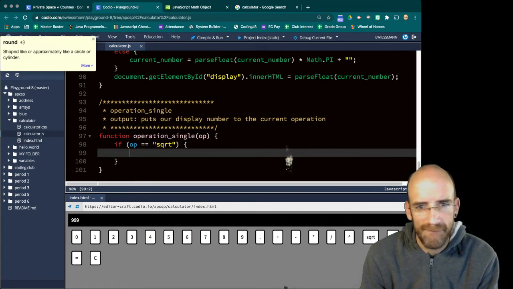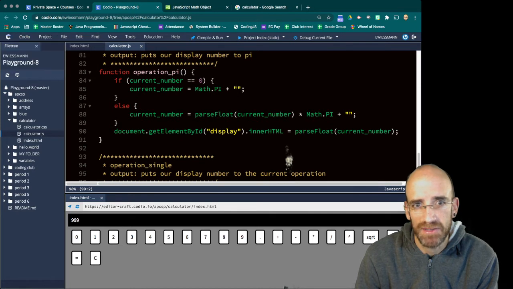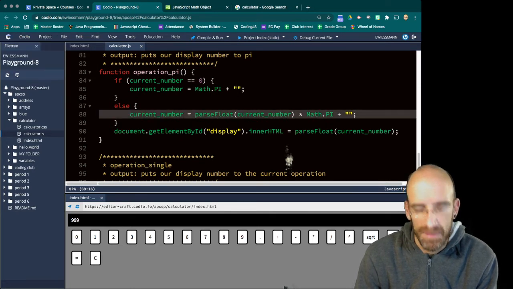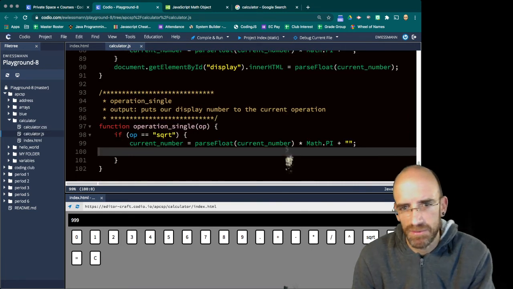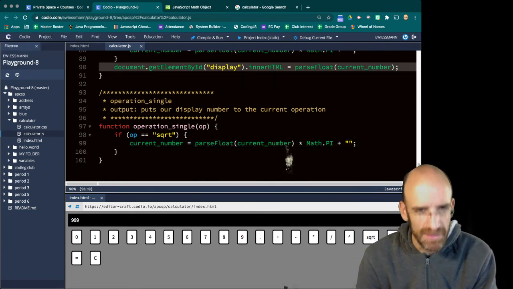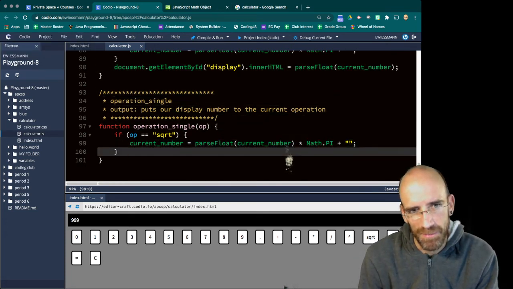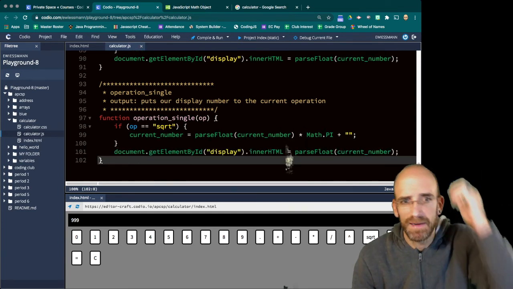It's very similar to pi, except that we're not checking if the number is 0. So if the operation is square root, we're going to say the current number equals parse float current number, not pi. And you know what, pi actually almost could fit in here, but pi is doing that multiply thing. So that's what square root's going to do.